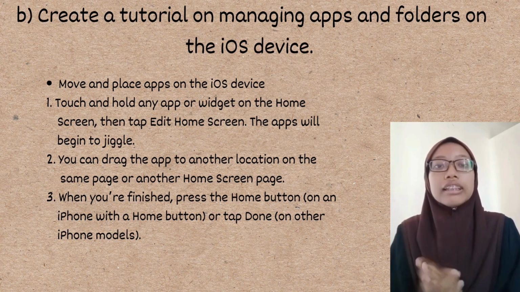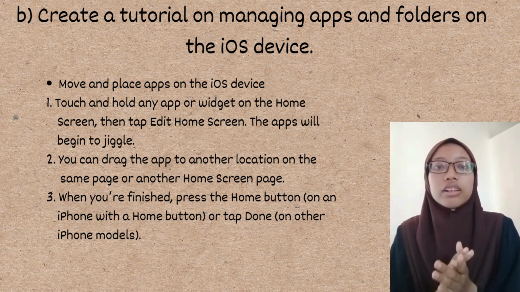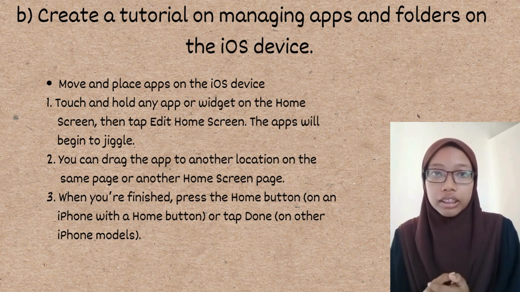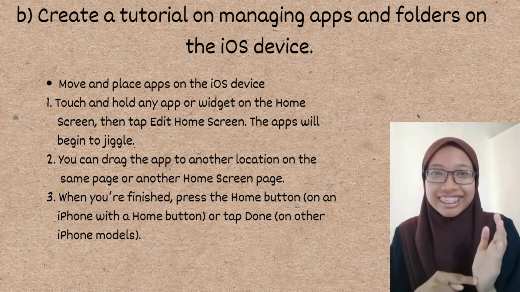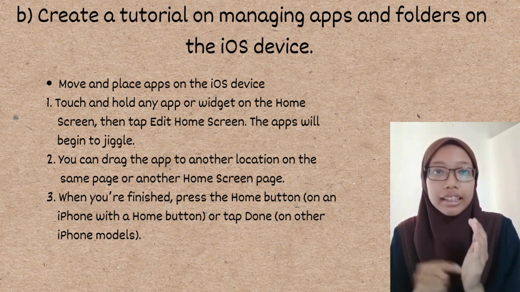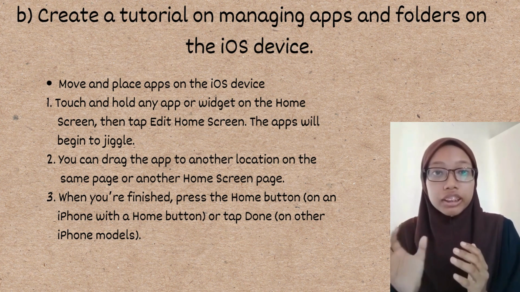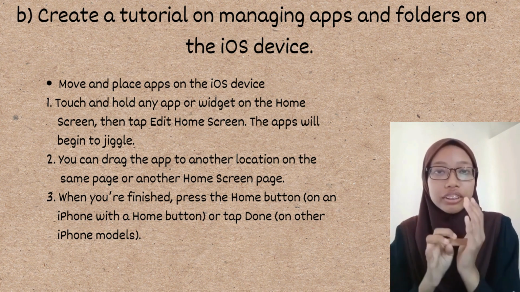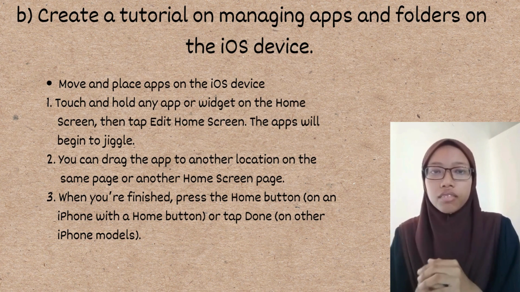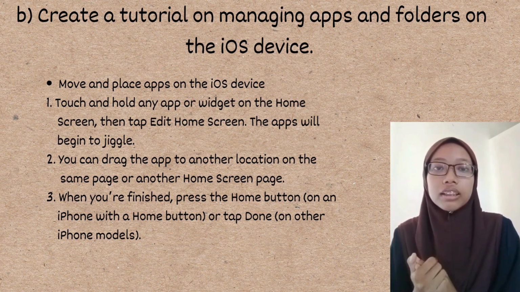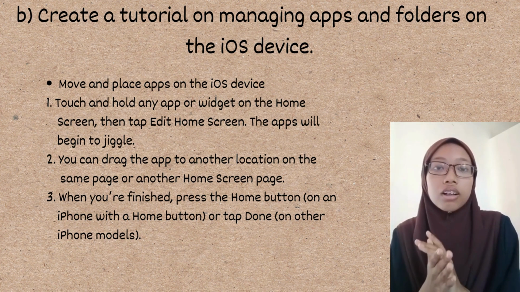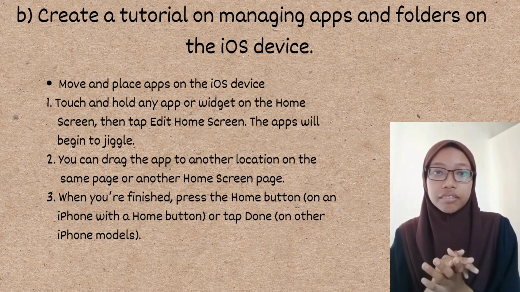Now, let's move on and see how to manage apps and folders on the iOS device. If you want to move and place apps on the iOS device, first touch and hold any app on the home screen and then tap Edit Home Screen. The apps will begin to jiggle. You can drag the apps to another location on the same page or another home screen page. When you're finished, press the home button if you have an iPhone with the home button, or tap Done if you have other iPhone models.